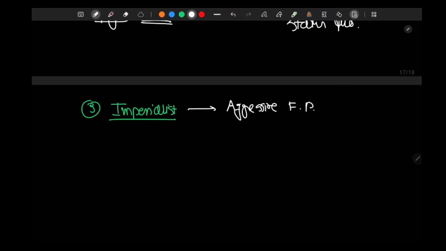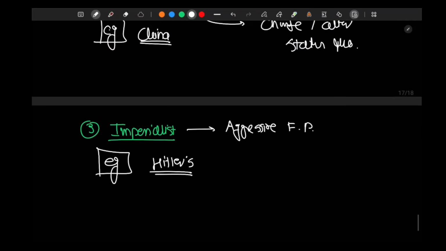The third type is imperialist, as explained by Morgenthau. Imperialist nations have aggressive foreign policy. Example, Hitler's foreign policy. He wanted to acquire as much land as possible for the Germanic people. These are three types of nation.